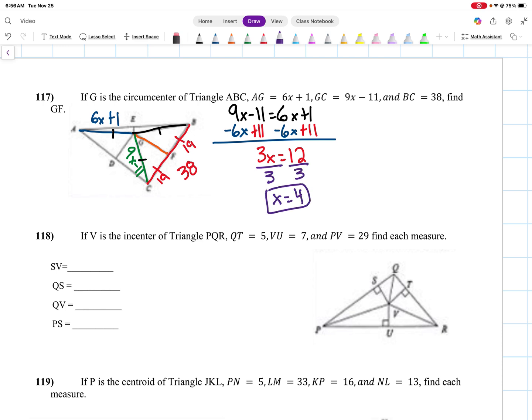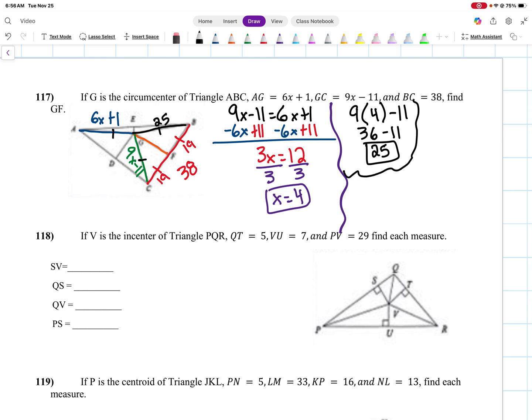Okay, so that's the first thing I did. I found what x is. Now I want to know what that side length GC is, AG, BG, because they're all going to be the same. So we'll do 9 times 4 minus 11, which is 36 minus 11. That tells me that side length is 25. So this is 25, this is 25, this is 25.